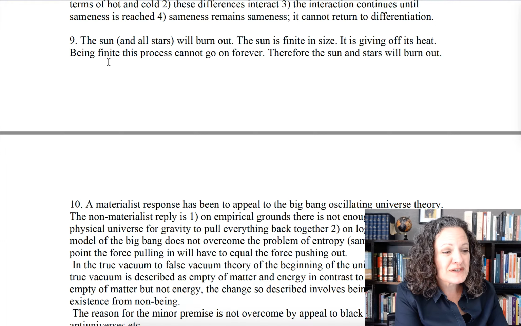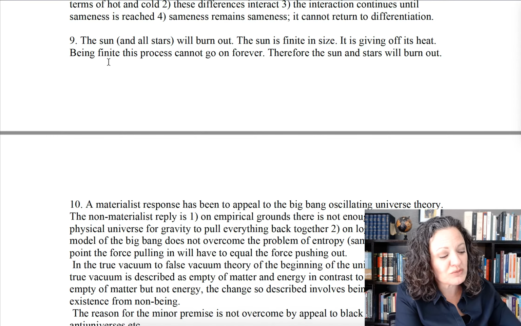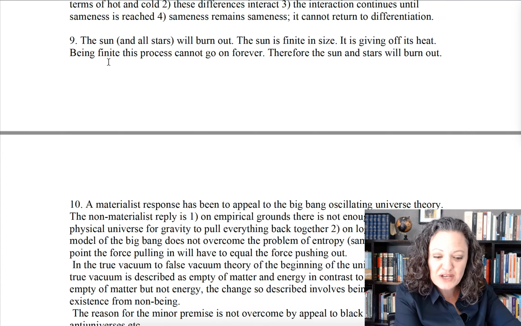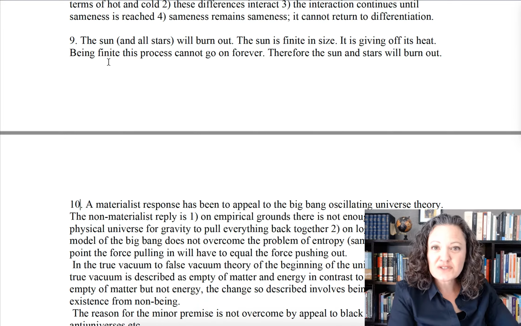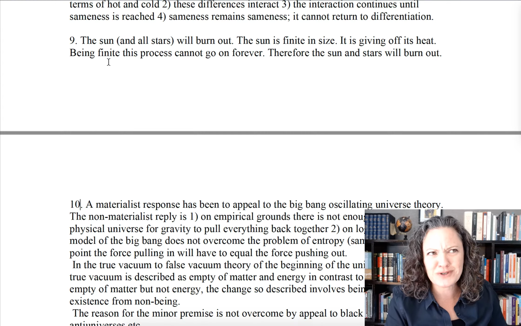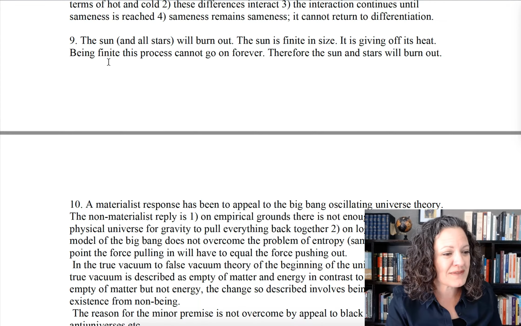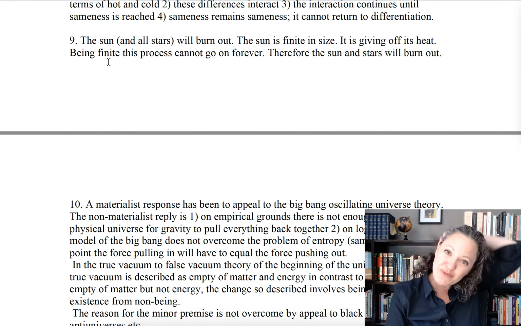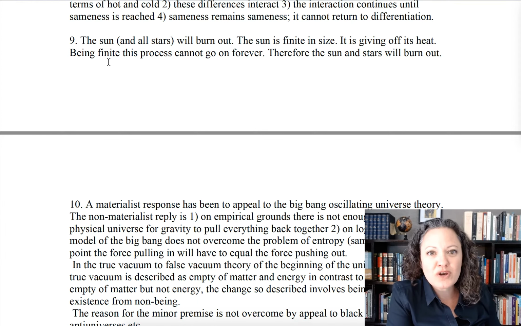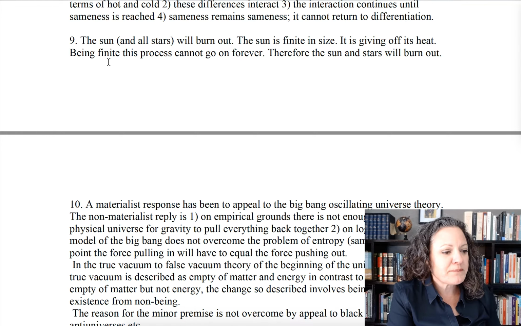Now, this is a little mini argument. This is what got me interested in philosophy. I had a friend who brought this argument to my attention, and she asked me, do you think the sun is going to burn out? And I was like, no. And she gave me this argument, and it blew my mind. Not that the sun is going to burn out, but that you can give arguments for things and know things through arguments.